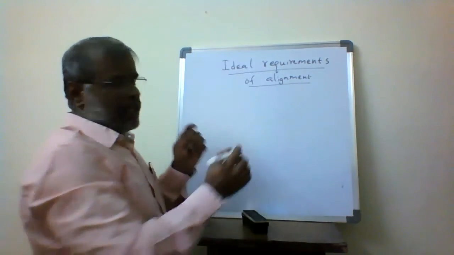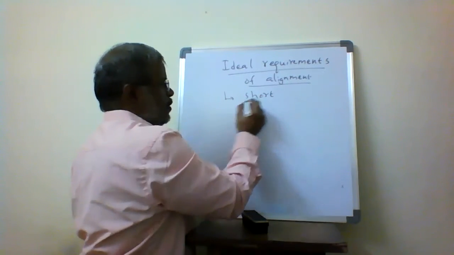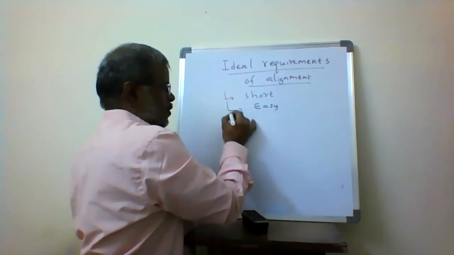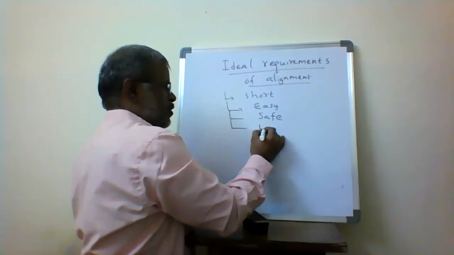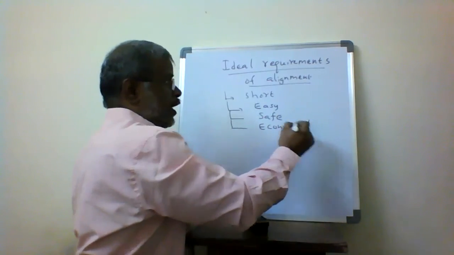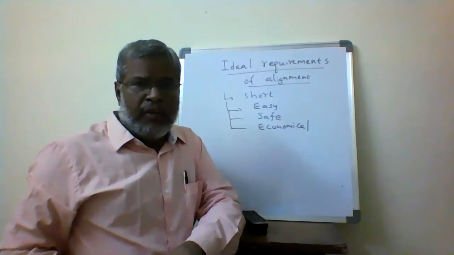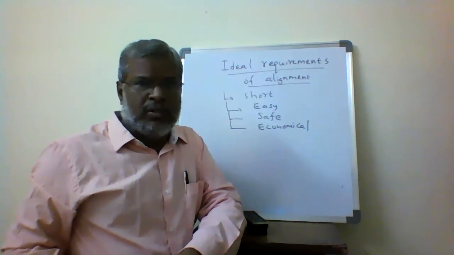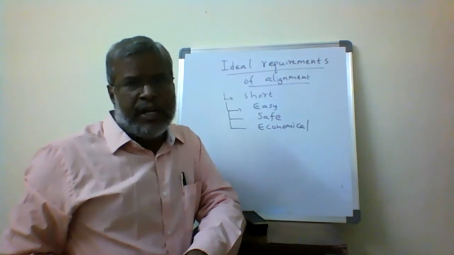Ideal requirements of the alignment: short, easy, safe, and economical. So the ideal requirements of alignment are, if I want to fix the alignment properly, I have to choose what requirements there will be: short, easy, safe, and economical.